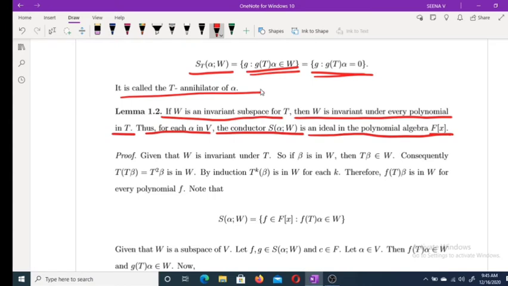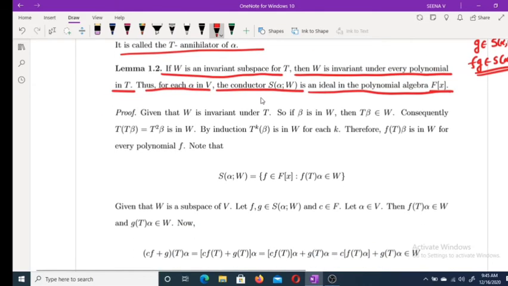What do we mean by an ideal? If you take any f belonging to F[x] and some g belonging to S(alpha; W), we have to prove that fg belongs to S(alpha; W). This is what we have to prove. Now moving to the proof.